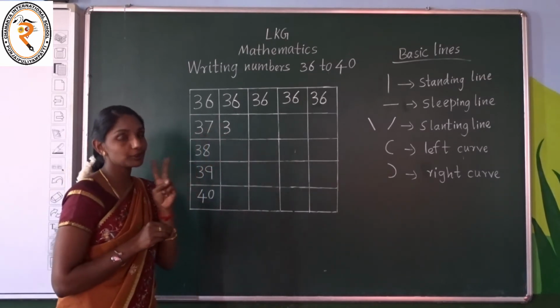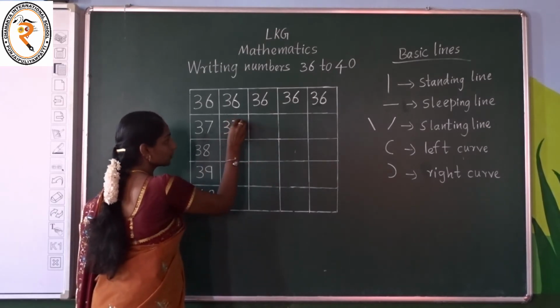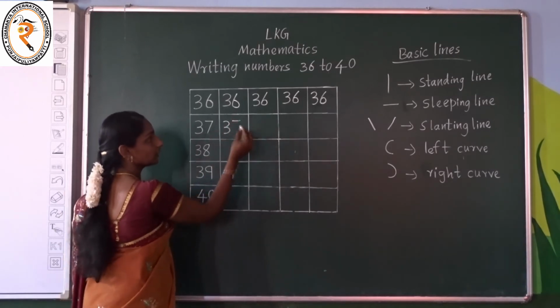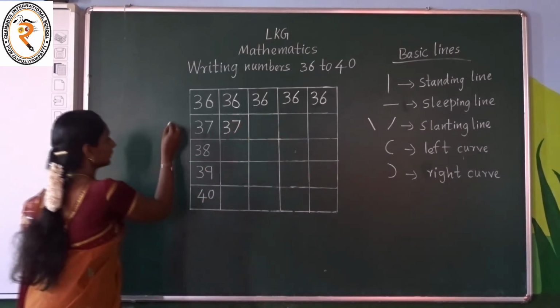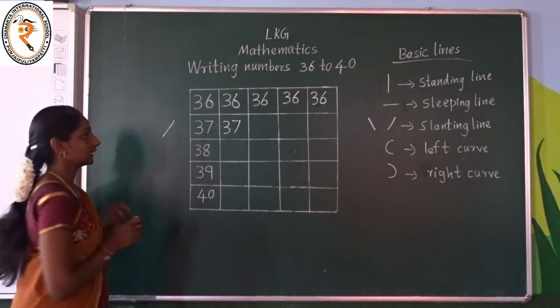7, only simple 2 steps. First start from here and put a sleeping line. What is this? Sleeping line. And start from here and put a slanting line. What is this, children? Slanting. Yes, this is a slanting line.